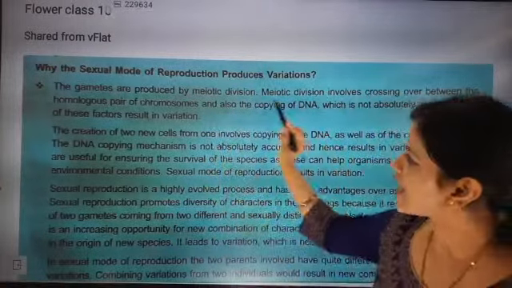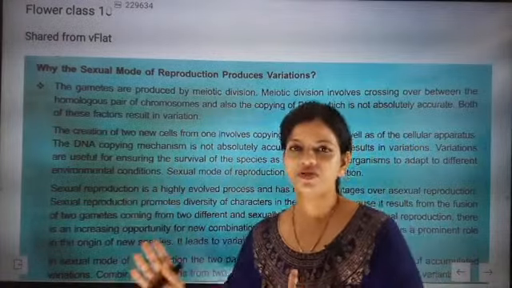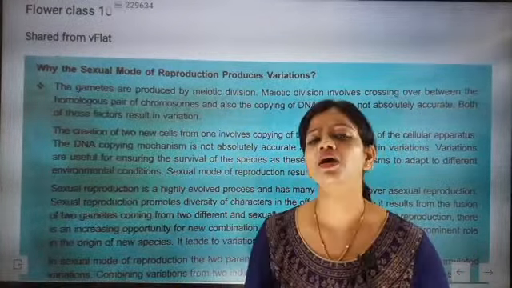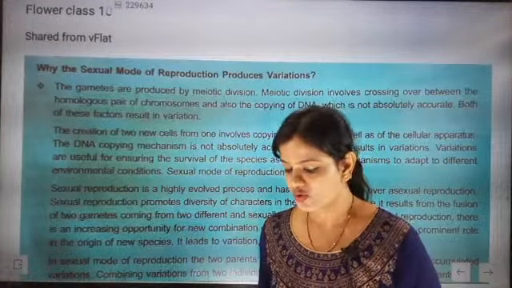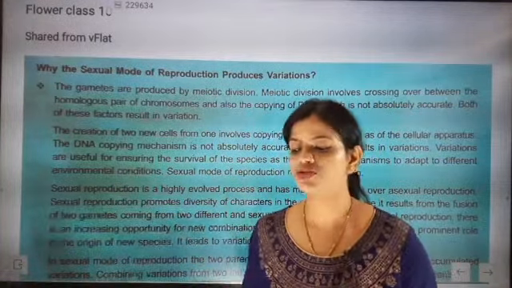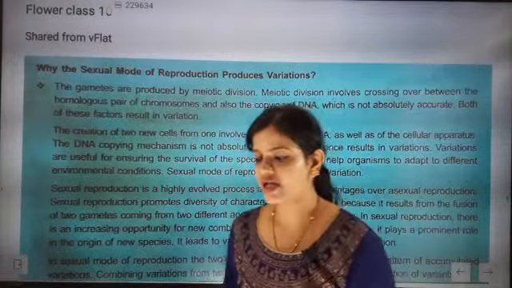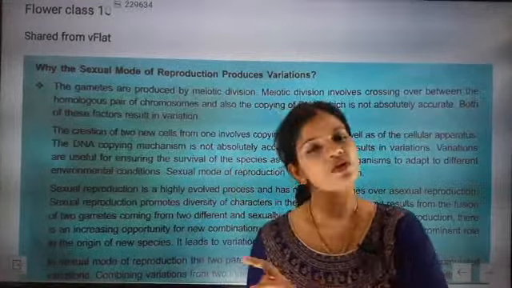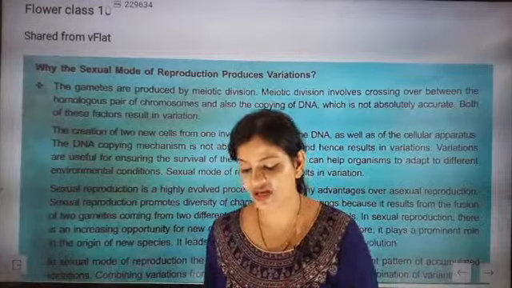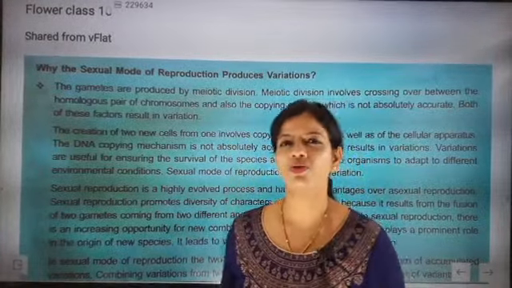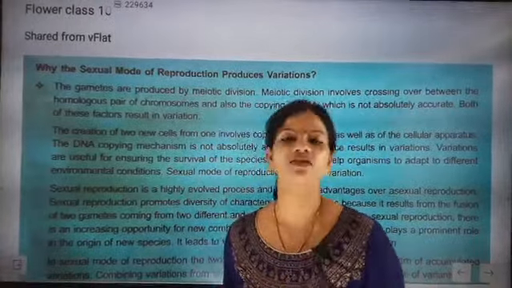So now gametes are produced by meiotic division. Since meiotic division will be there, your first point should be, because we know that mitotic and meiotic divisions are there, your first answer should be why there is variation in sexual reproduction. Then you don't explain that much, because here it is a 2 mark, 3 mark or 4 mark question. This time questions are very few, so they will ask to-the-point questions. So write very few but very nice answers.